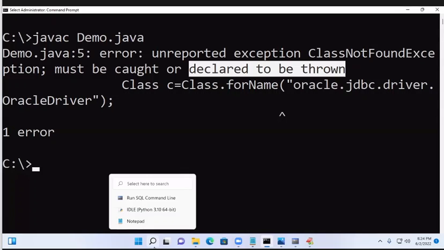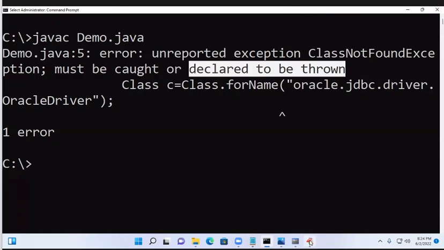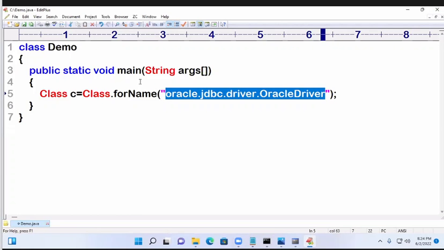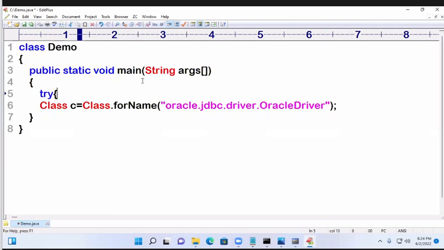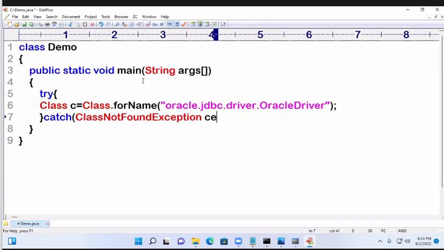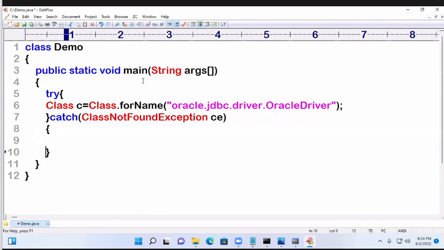Try catch and throws, what's the difference? If you write try catch, it works. If I write throws, it also works. Suppose try catch. Now I'll write try catch. Try. Okay. After this, catch. Here, which exception do we have to handle? ClassNotFoundException. Now, this I'm going to handle.